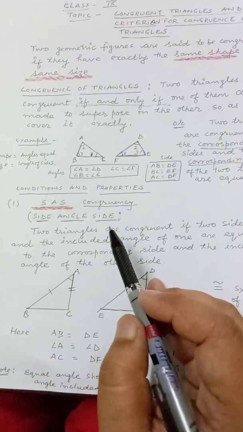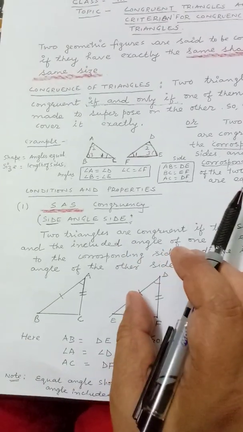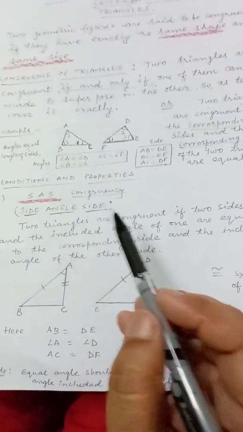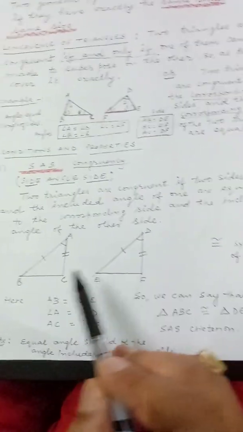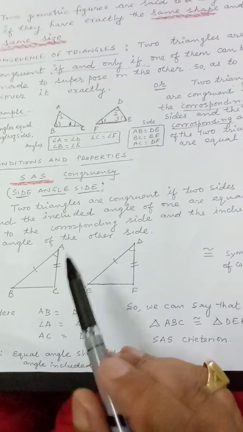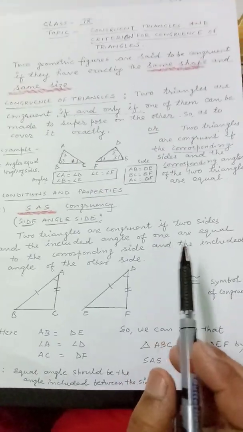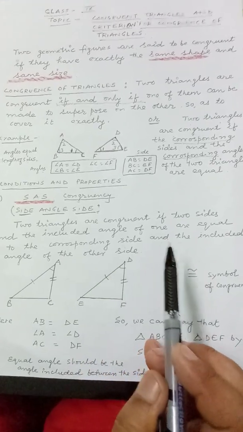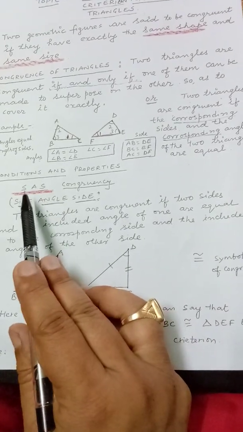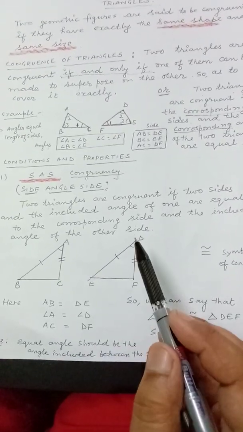Our mathematicians have given us 5 shortcut conditions through which we can check whether our triangles are congruent or not without measuring them. The first condition is side angle side. Here you will see two triangles are given. We will say that two triangles are congruent if two sides and the included angle of one are equal to the corresponding two sides and the included angle of the other triangle. Here in the figure, AB is one side, DE is the other side.